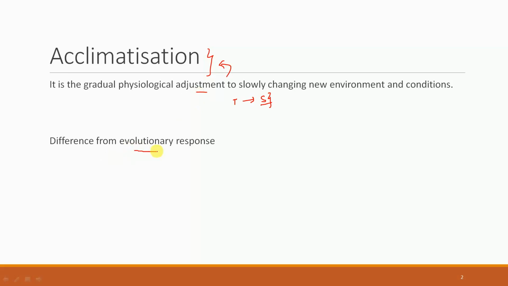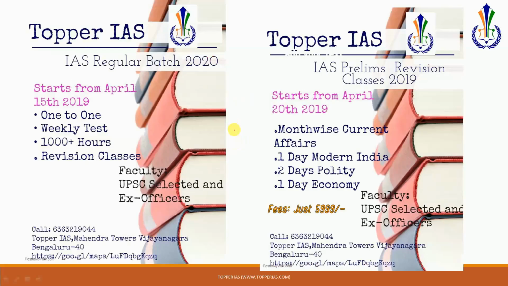Next is the concept of evolutionary response. Now, an evolutionary response is altogether a shift of the organism into a higher hierarchy or a different species altogether, where an organism evolves into another organism altogether. So that is what is going to be evolution, and this is the difference between acclimatization, adaptation and evolution. So that's all about our discussion today.